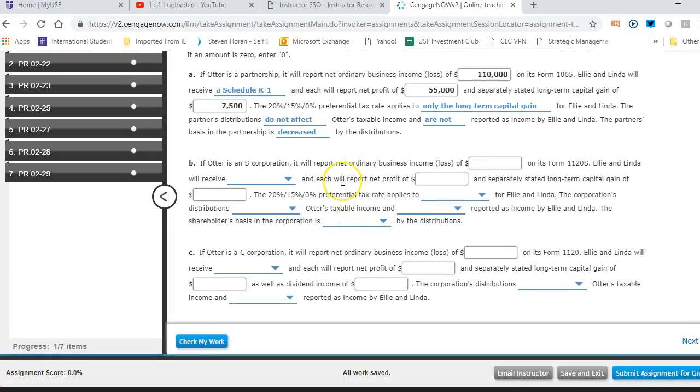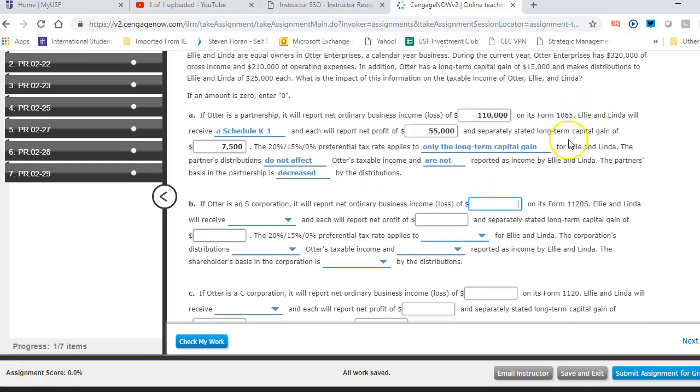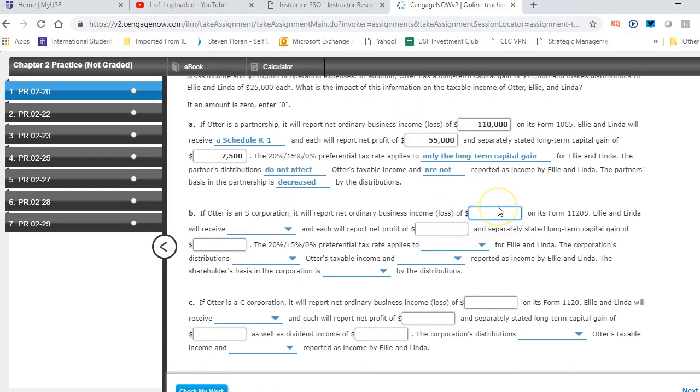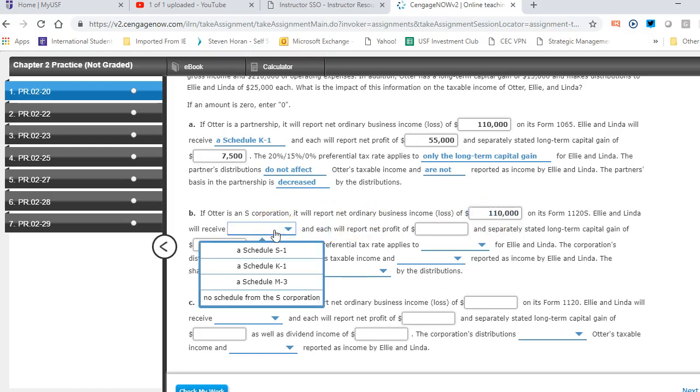Letter B, what happens if they're an S Corp? Well, if they're an S Corp, it's going to be a little bit different. If they are an S Corp, the income and loss is the same. It's just that we file it on the Form 1120S versus the 1065, which is the partnership return. So same revenue minus gross expenses, so we still have 110. They will each receive a Schedule K1 still, so that doesn't change.